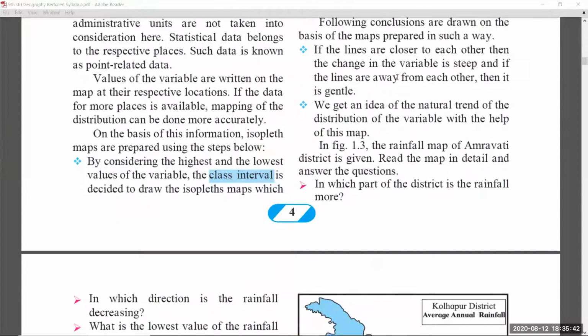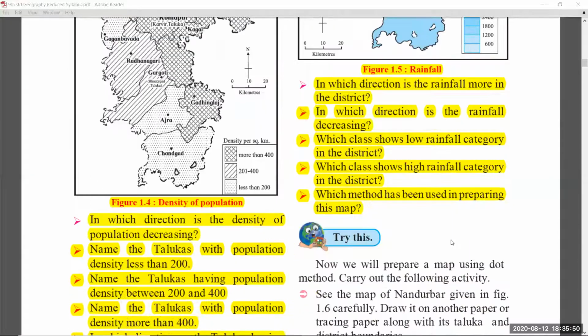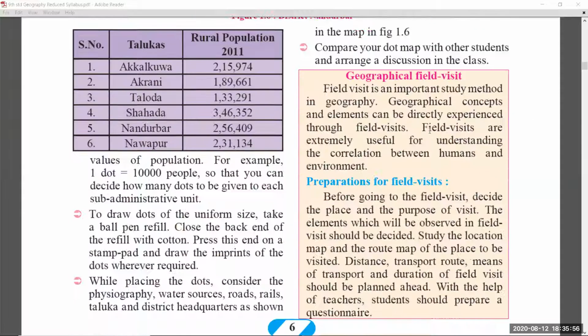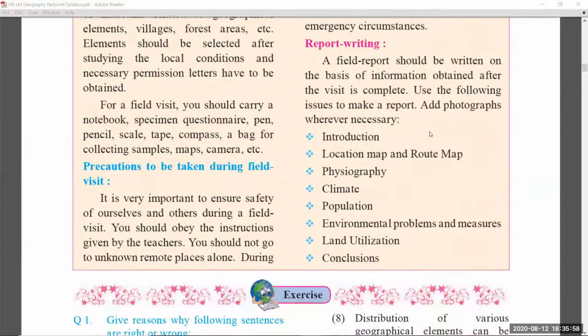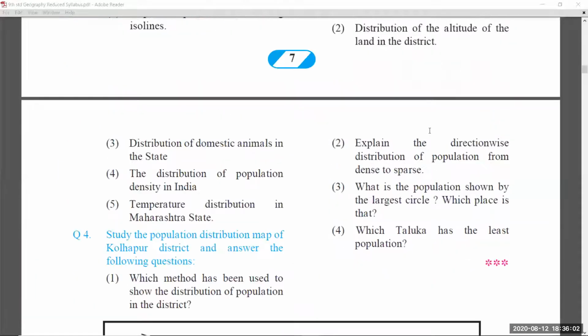Coming to page number 4, there is no change. In page number 5, again make friends with maps, this map was also removed. Figures 1.4 and 1.5, these two were removed in page number 5. Coming to page number 6, there is no reduction in the syllabus. The chapter number 1 exercise part you have to do as it is.